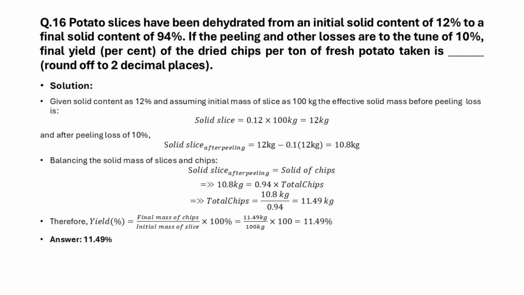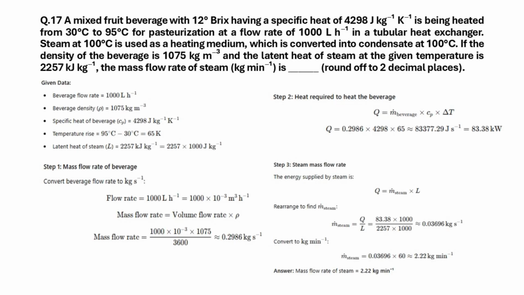Since the amount of solid doesn't change after drying, therefore, as given, 94% of chips is equal to 10.8 kilograms. Thus, total chips is equal to 11.49 kilograms. Since yield has to be found in percentage from original mass, 11.49 divided by 100 kilograms initial potato is equal to 11.49%.